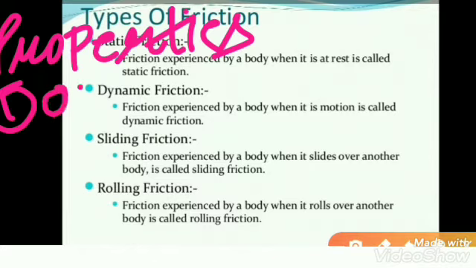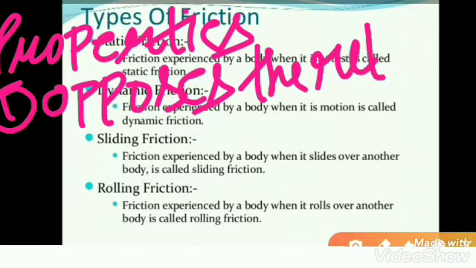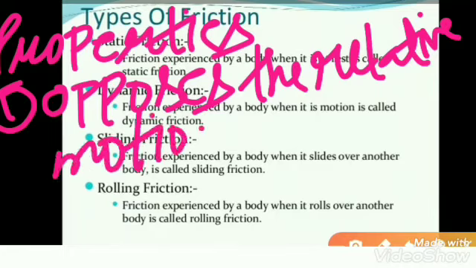When a body tries to move on an object, friction opposes the relative motion. This is the first property.